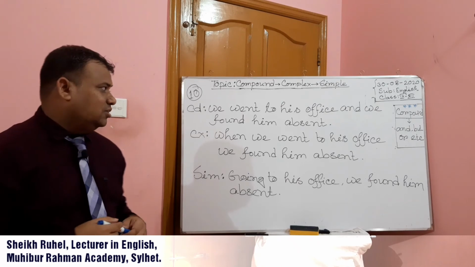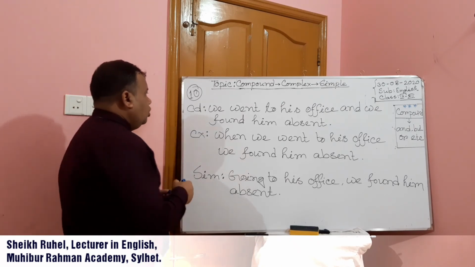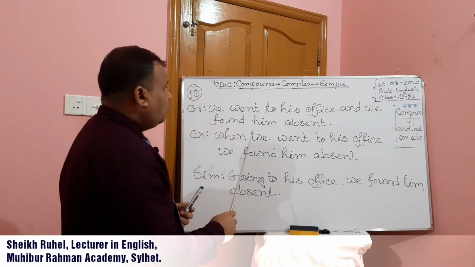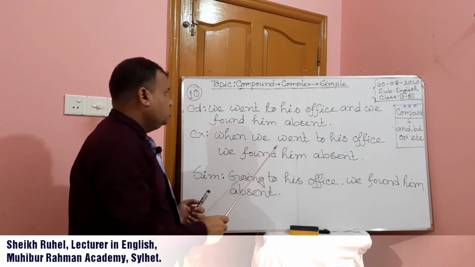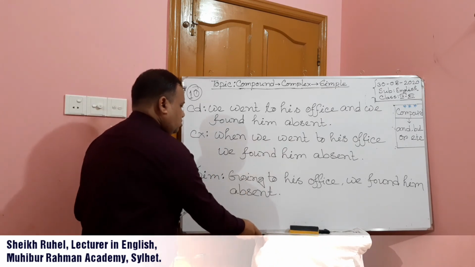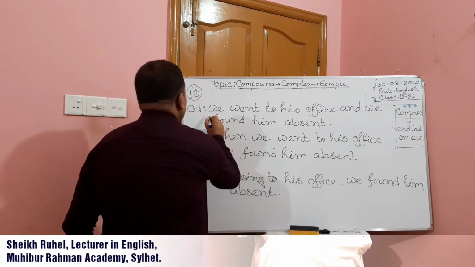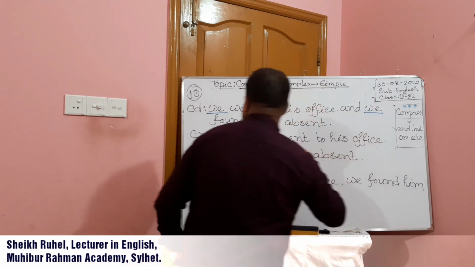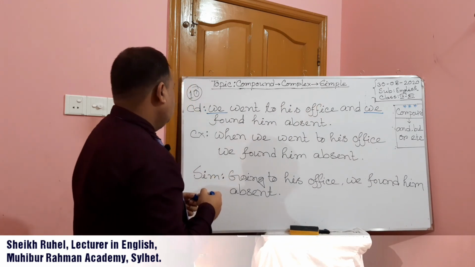Dear learners, look at the board. We went to his office and we found him absent. So in our compound sentence, the subject is the same.